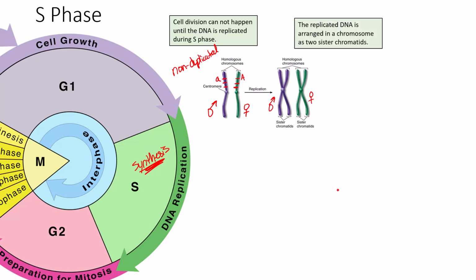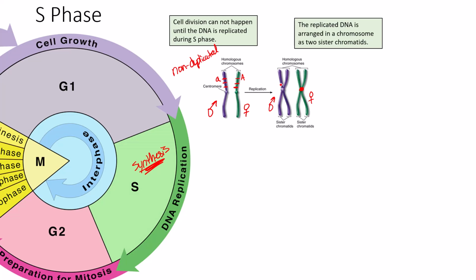So the replicated DNA is arranged in a chromosome as two sister chromatids. The sister chromatids are exact copies of each other. Notice the green chromosome duplicated itself and became a second green chromatid. Those two chromatids are said to be sister chromatids, and they are held together by this central centromere, which is holding the two sister chromatids together.